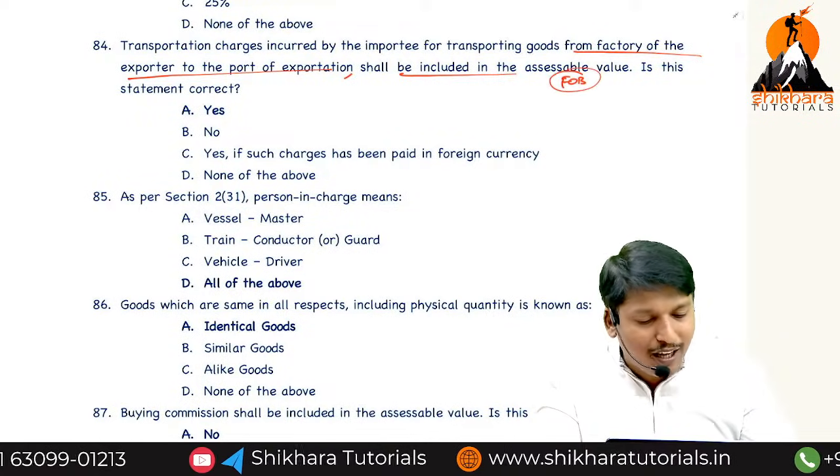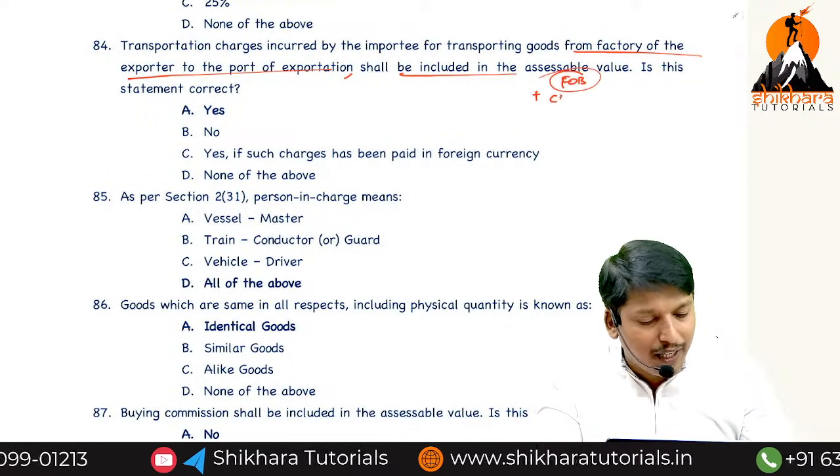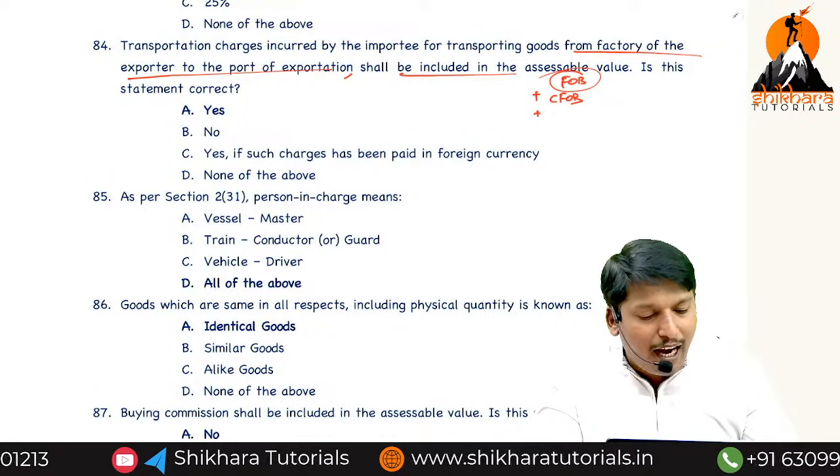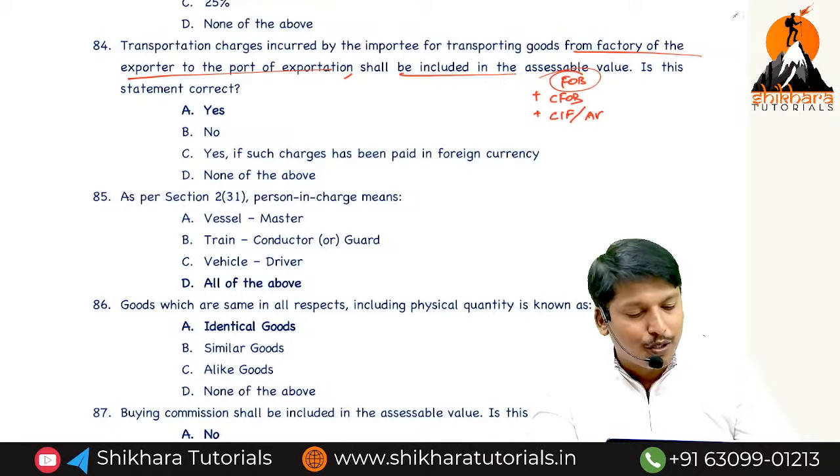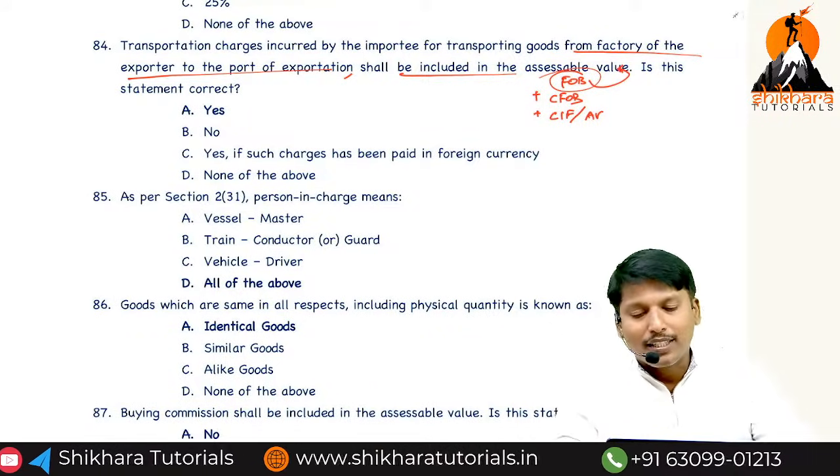Why? FOB is also included, add something. Customs FOB, add freight and insurance. CIF is equal to assessable value. So FOB is included in assessable value.